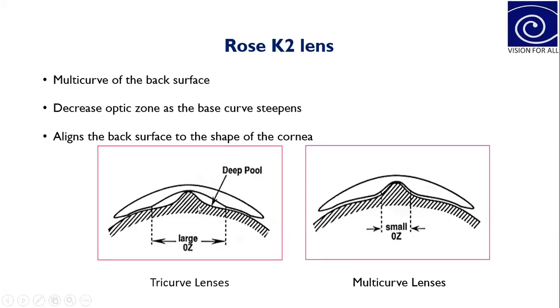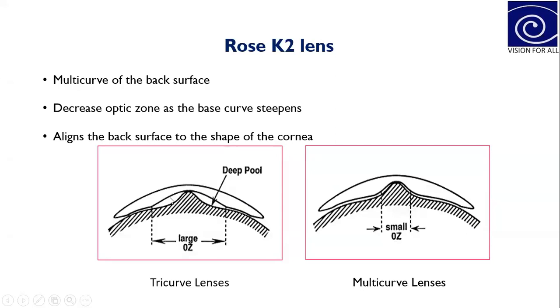So if the back optic zone is larger, in the case of advanced keratoconus, where the cone becomes steeper, and if you go with larger optic zone diameter lens designs, then the alignment of the lens on the cornea will be steeper, and there will be deep pooling of fluorescein in the apex of the cone.